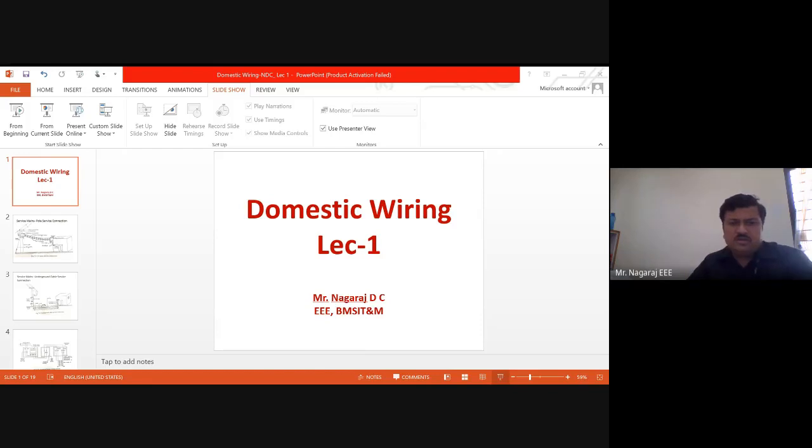The advantages of concealed conduit wiring: it is safe. Appearance is good, because I can't touch the live wires. It is concealed inside, so live wires will not be touched by anyone. No risk of fire or mechanical wear and tear. No risk of electric shock because wires are inside.